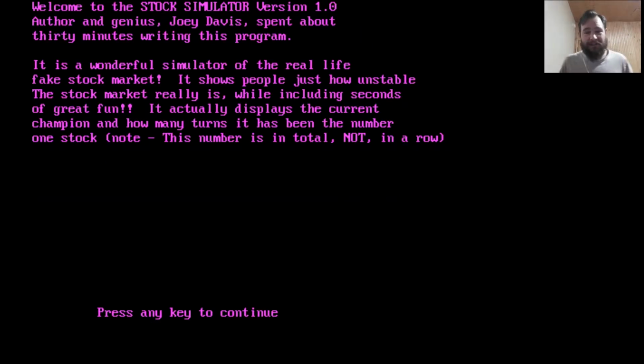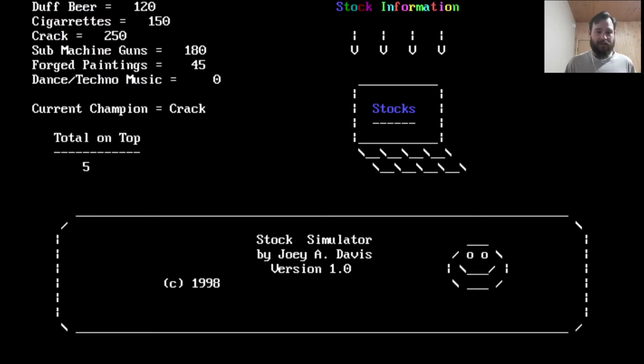Welcome to the Stock Simulator version 1.0. Author and genius Joey Davis spent about 30 minutes writing this program. It is a wonderful simulator of the real-life fake stock market. It shows people just how unstable the stock market really is, while including seconds of great fun. It actually displays the current champion and how many turns it has been the number one stock. Note, this number is in total, not in a row. I'll bet your appetites are whetted right now.